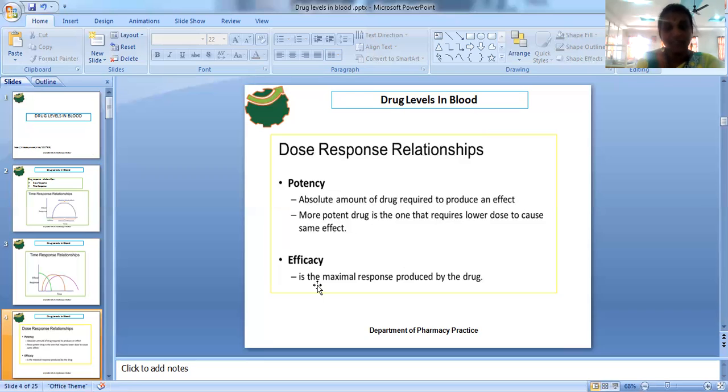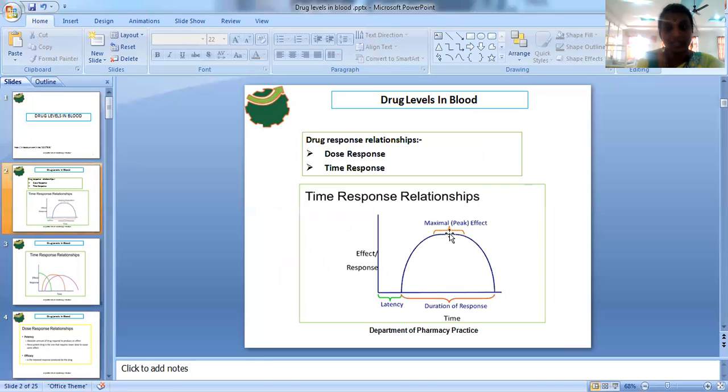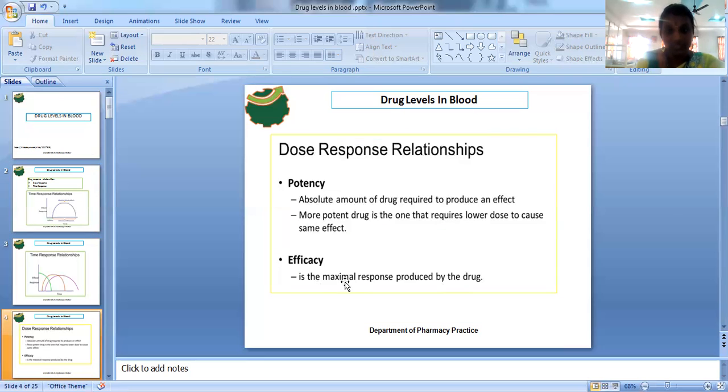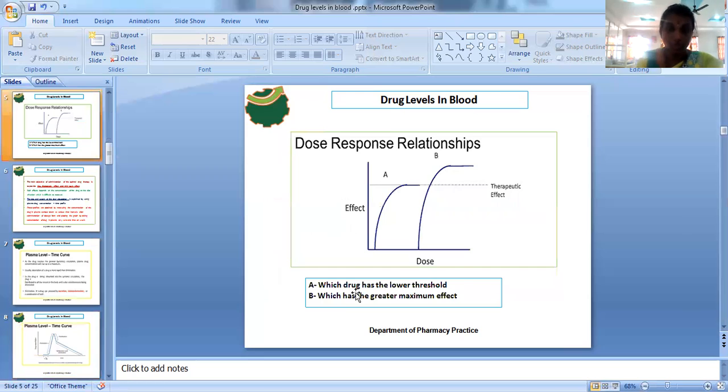What is the efficacy? Efficacy is the maximum response that is produced by the drug. In the previous graph I explained this particular efficacy. The maximum effect shown by the drug is said to be the efficacy. And potency is nothing but the amount of the drug that is capable of giving that pharmacological response, and the dose or amount of the drug responsible for showing the maximum response is said to be the efficacy.